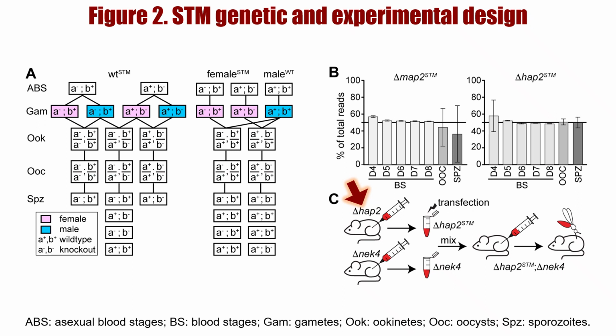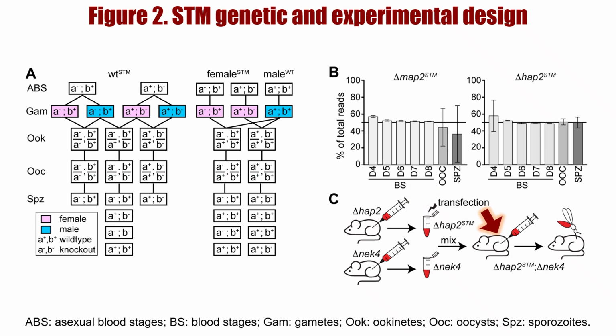Here, a mouse is infected with the female-producing parasites, whilst another mouse is infected with male-producing parasites. We harvest the female-producing parasites and perform targeted mutagenesis on several genes of interest. Now, in this manuscript, we screened 31 genes, but this technique can be scaled up to include thousands of genes in the future. We then mix these two pools of parasites and infect another mouse.